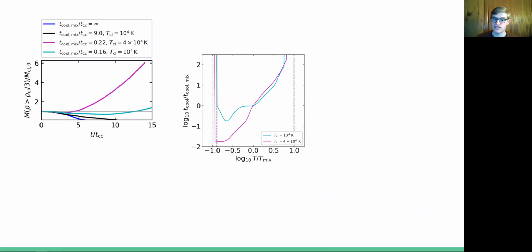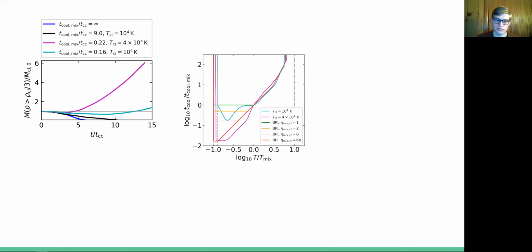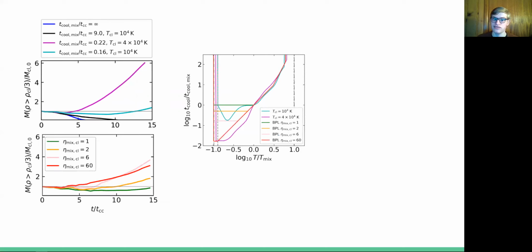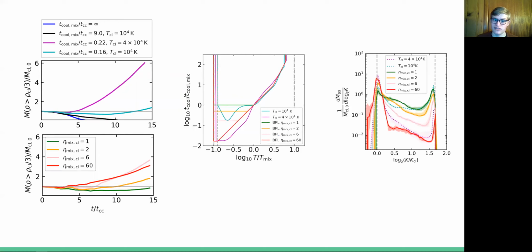And it turns out that this difference in the growth rates arises because of differences in the cooling time at low temperatures. The faster growing case has a much smaller minimum cooling time. To prove that this was indeed the root cause, we ran 4 identical simulations that only differed in their minimum cooling times. And we found that these simulations indeed reproduced the differences in the growth rates. And they also reproduced differences in the late time entropy distributions.